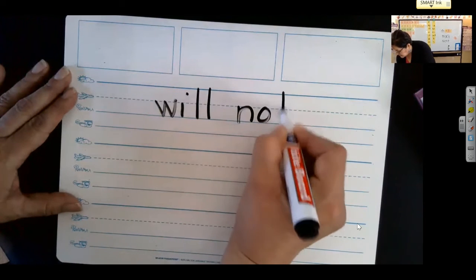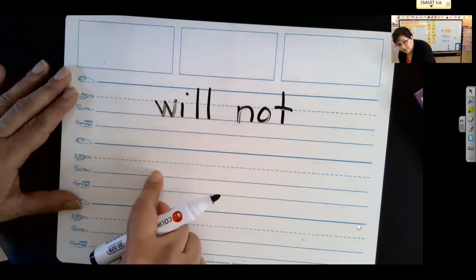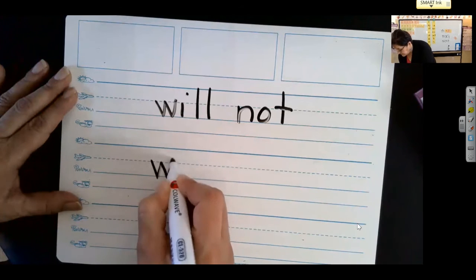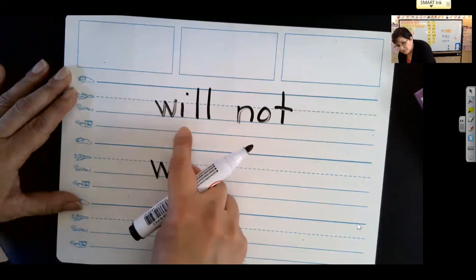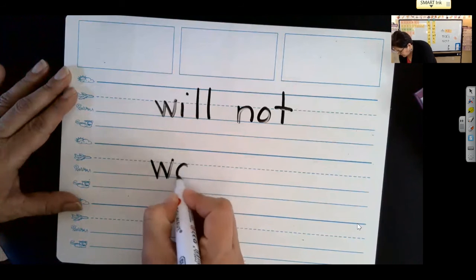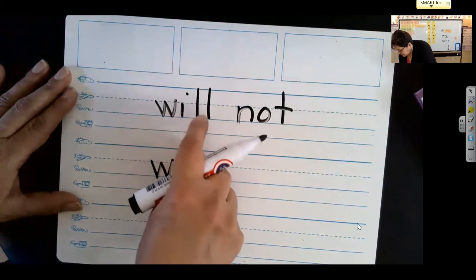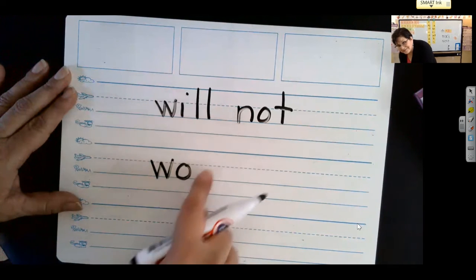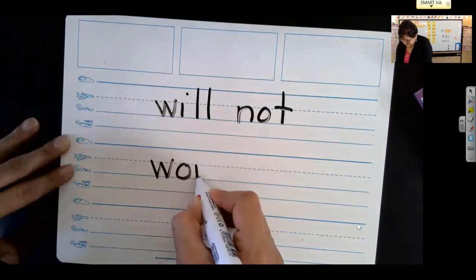Okay, let's come down here and let's write, we need our W. Do we need the ILL? No. What do we need to put right next to this W? The letter O. So I'm not done with that. This N, yep, needs to come right over here.